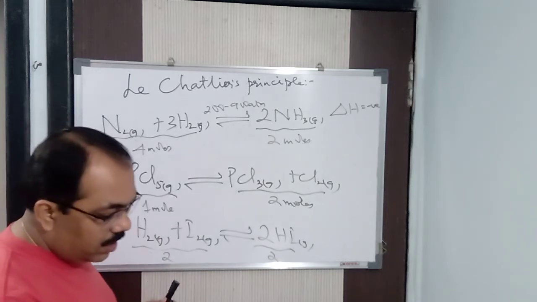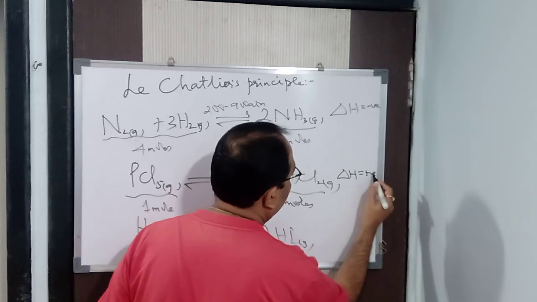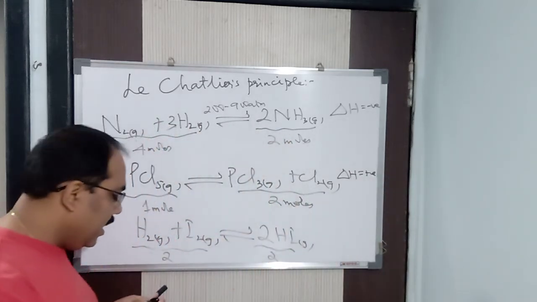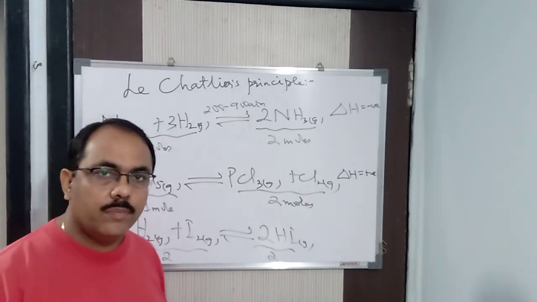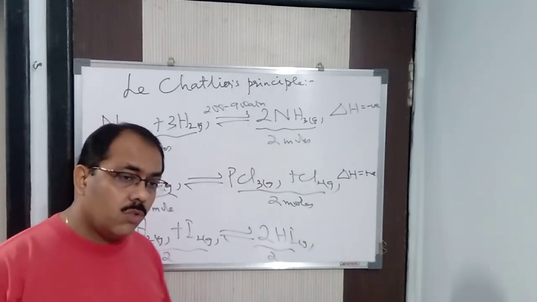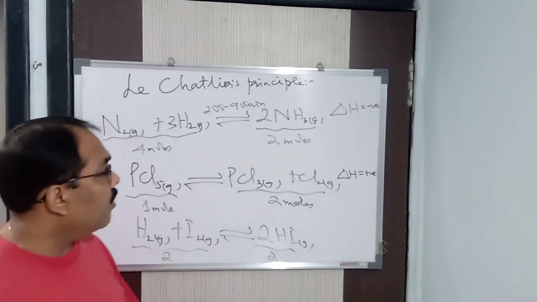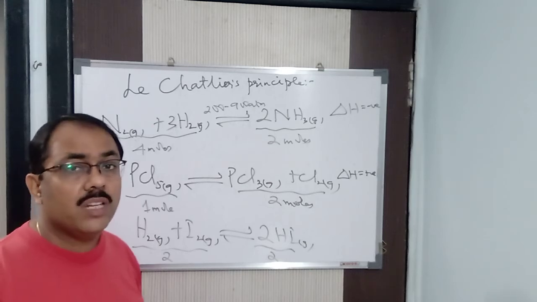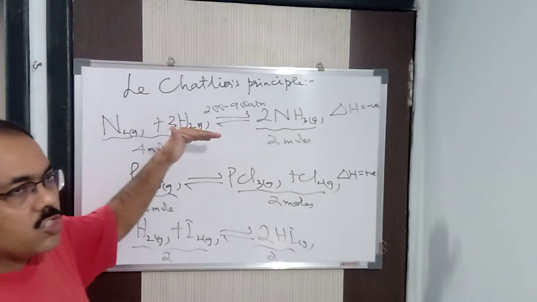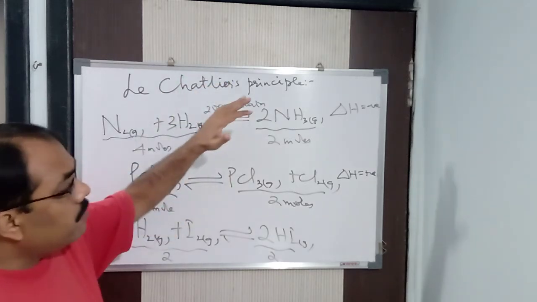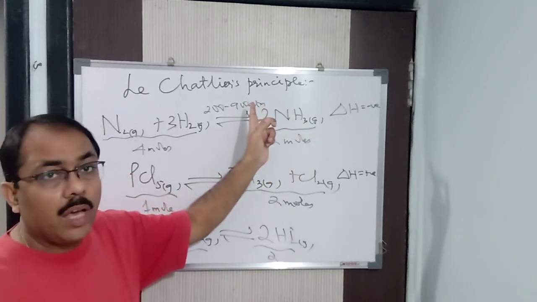Now basically this particular reaction is endothermic in nature. Delta H is positive, endothermic. So you will say high temperature favors the reaction in the forward direction. Clear? So this sort of question will come. Or it may also come: what should be the necessary conditions for a better yield of ammonia in Haber's process? The necessary condition is that the concentration of N2 and H2 should be higher. Then the temperature should be less, because it is an exothermic reaction, and the pressure should be high.